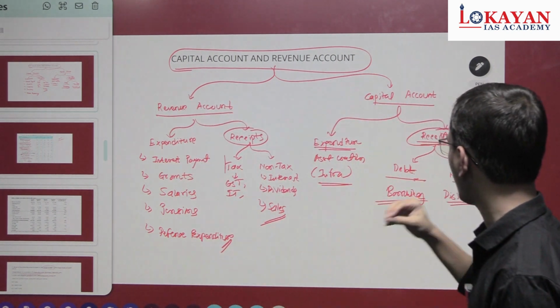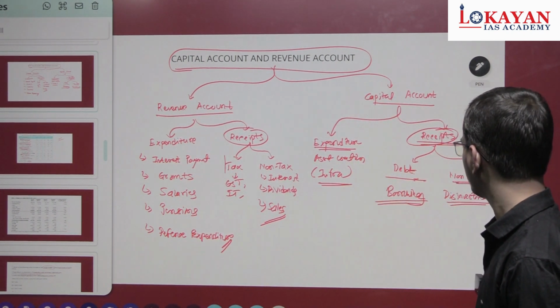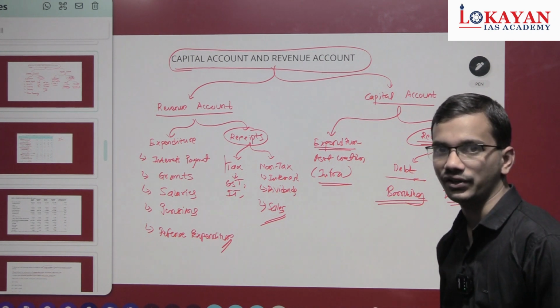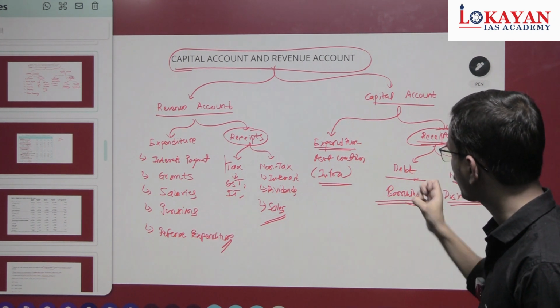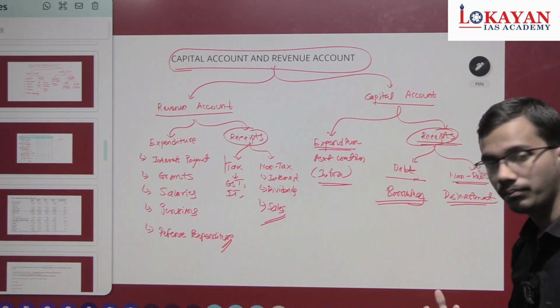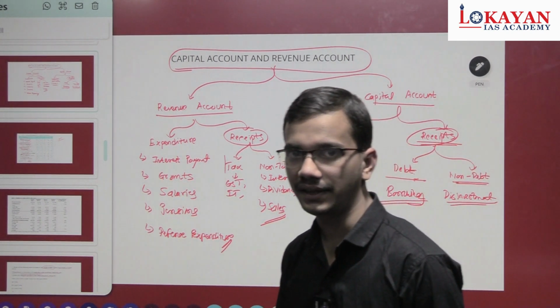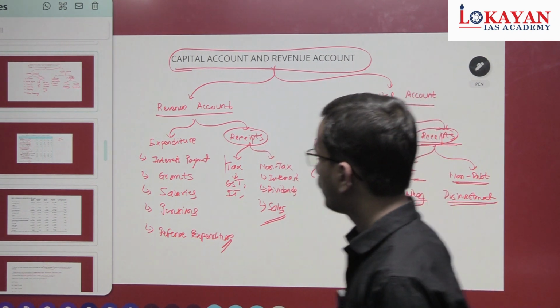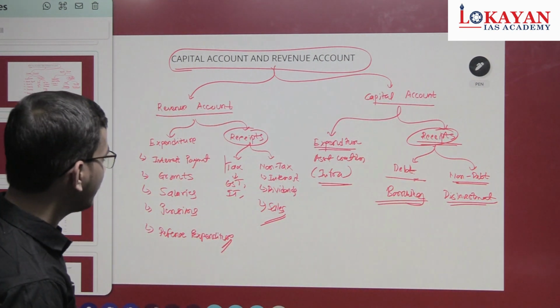Capital account, asset creation, or reduction in properties and increase in liability in the receipt part. Now see the one interesting thing.